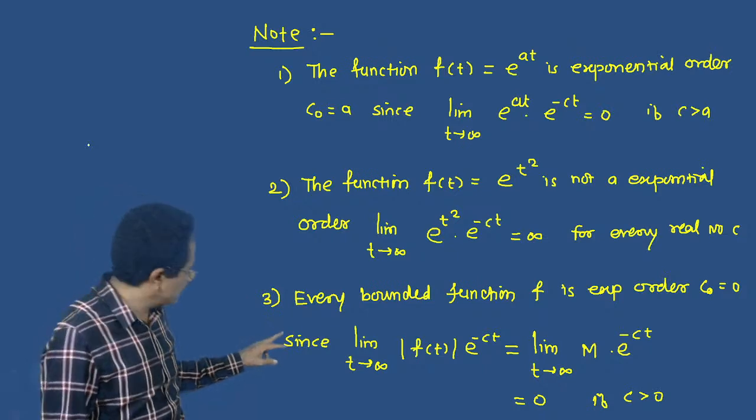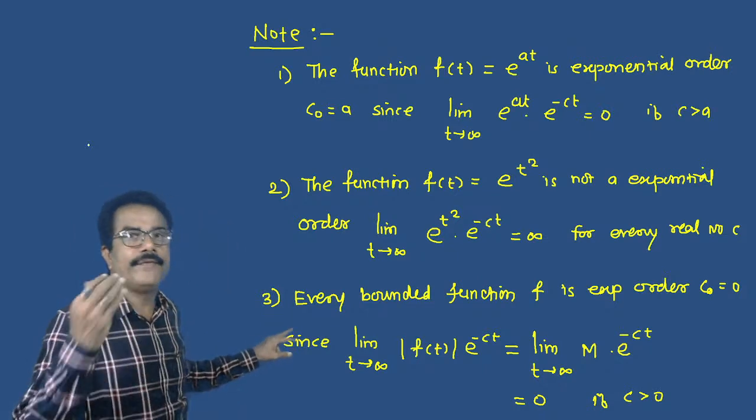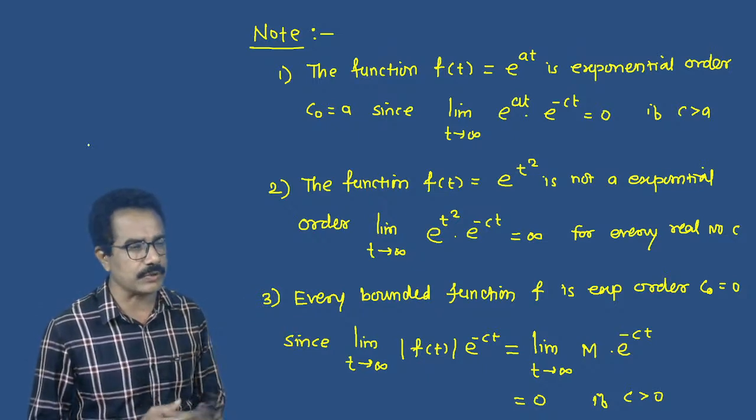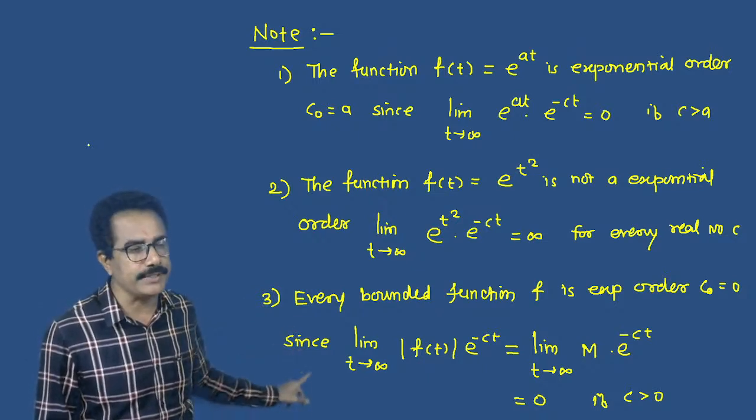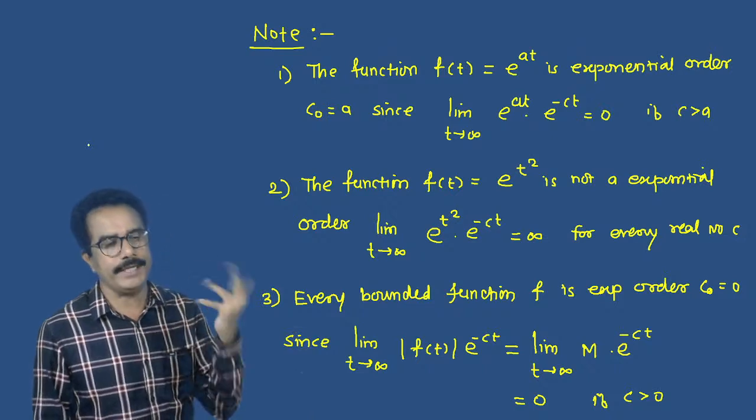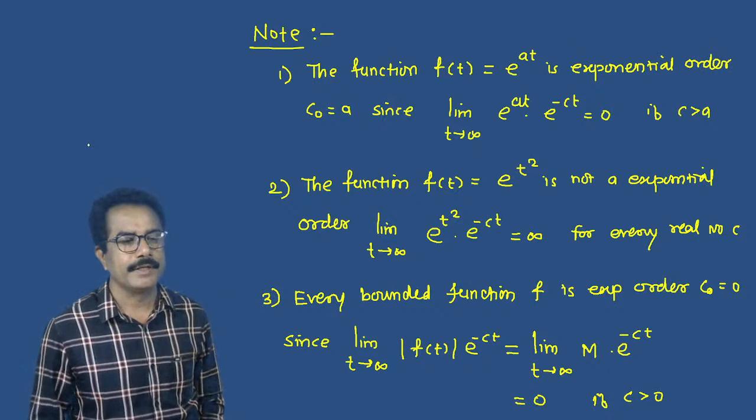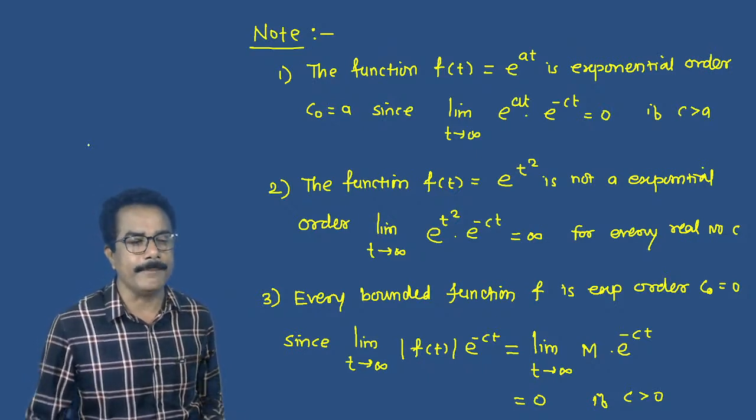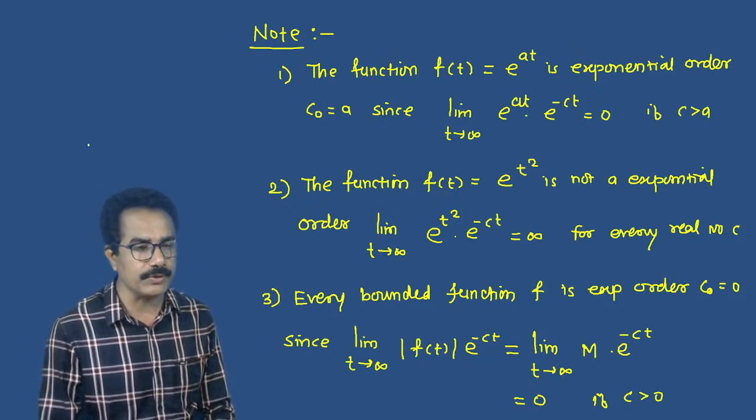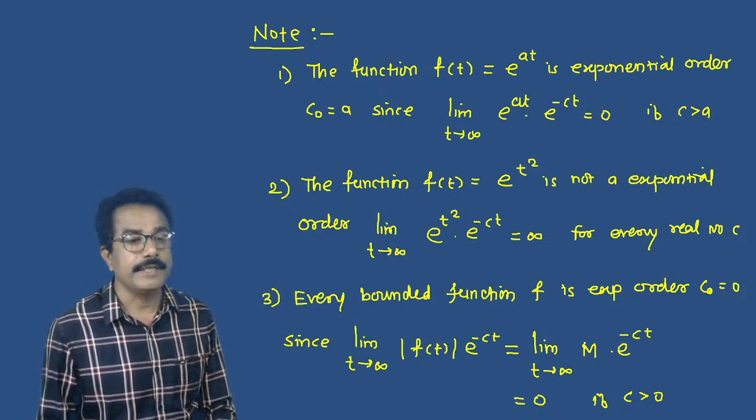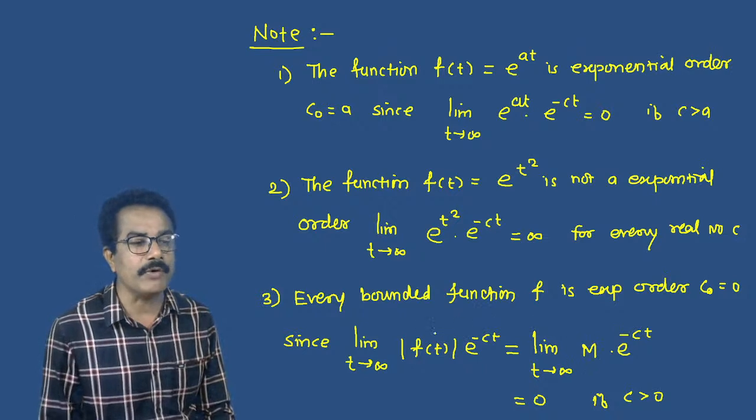Third, every bounded function f(t) is of exponential order with c0 = 0, since the limit as t tends to infinity of |f(t)| times e^(-ct) is equal to the limit of M times e^(-ct). See this, M times e^(-ct), because this is a bounded function.